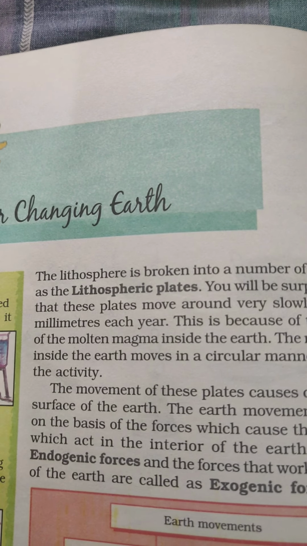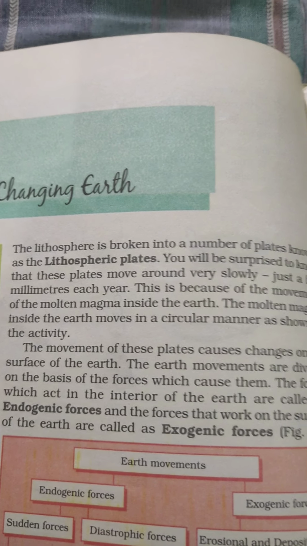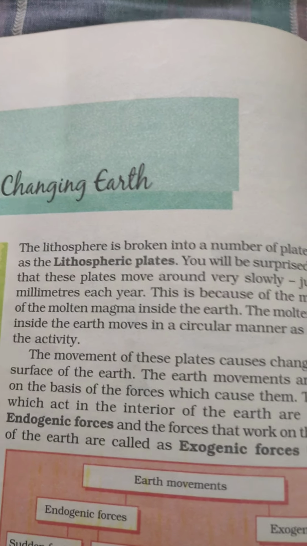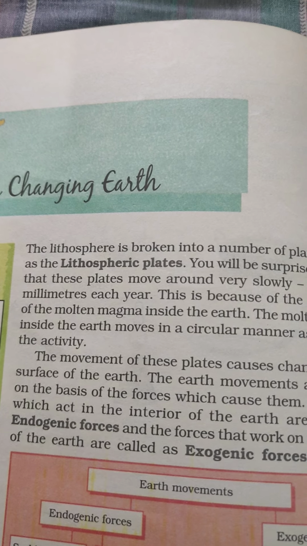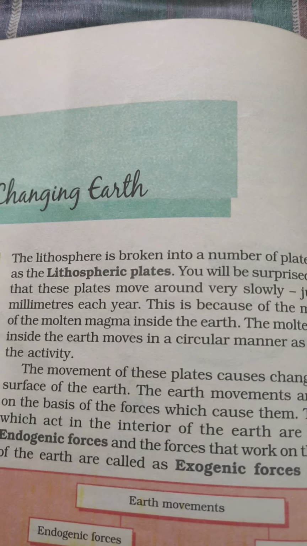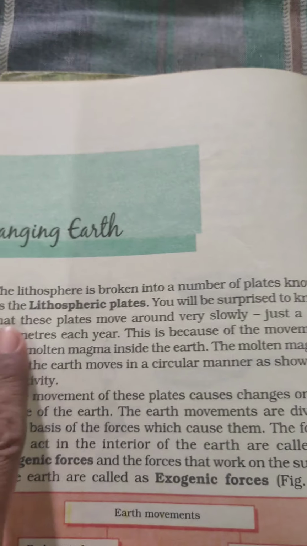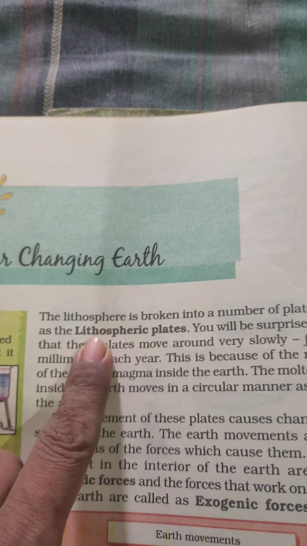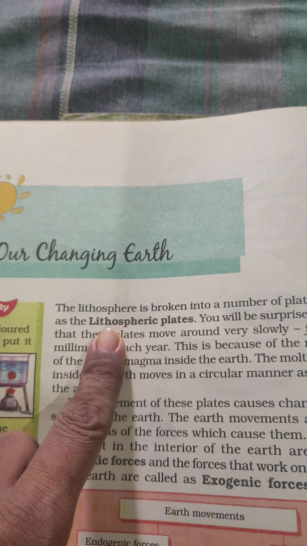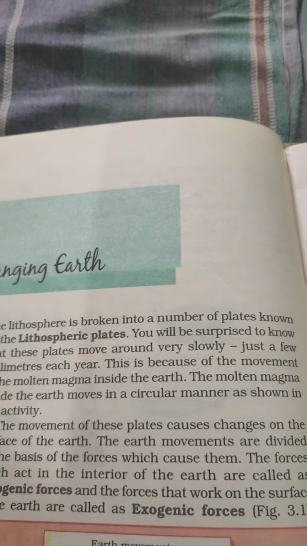Here it is saying that the lithosphere is broken into a number of plates known as lithospheric plates. It means that the uppermost layer of the earth is known as lithosphere, and this lithosphere is made up of various plates, and these plates are known as lithospheric plates. So before going further, let's go into the background. What is the background of it?